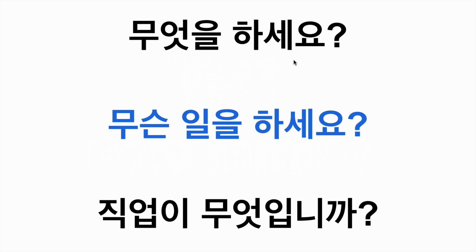Then you can use 무슨 일을 하세요? 무슨 is what, which, 일 is work. So you are asking which work do you do? What kind of work do you do? And the third one is 직업이 무엇입니까? 직업 means profession. So you are asking what's your profession? What's your job? So these are the three expressions that you can use to ask someone's work.